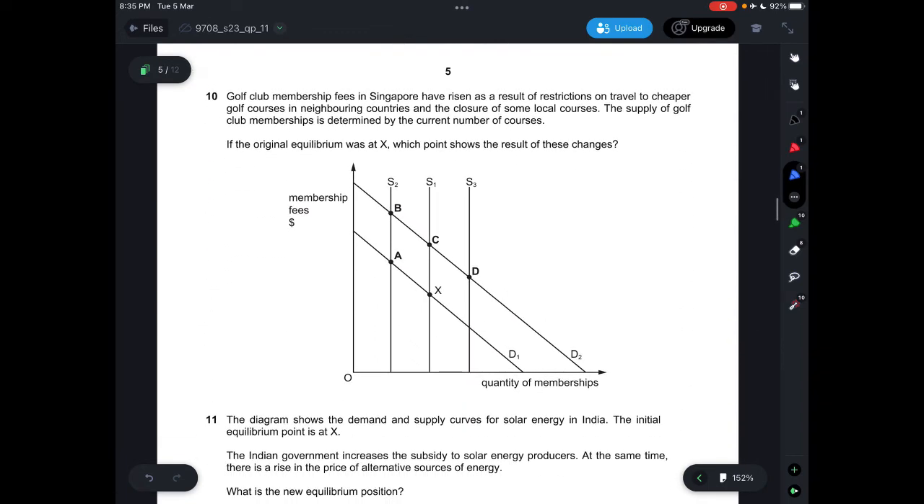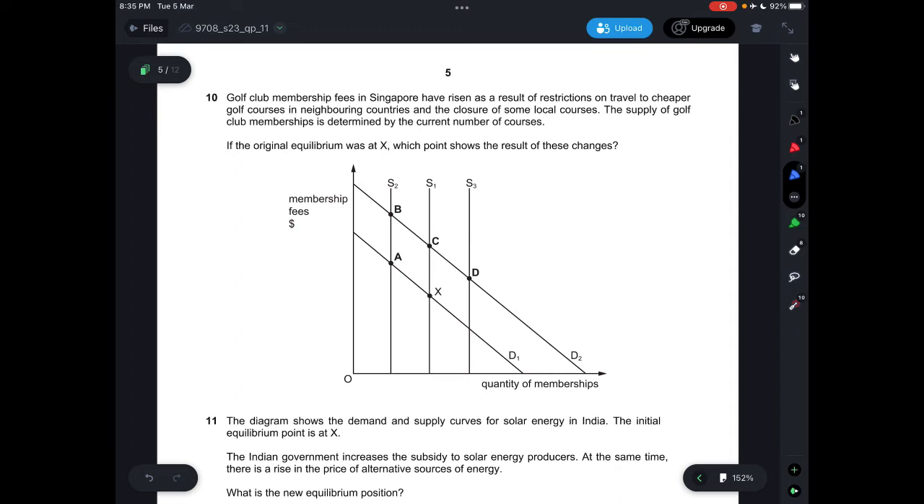Question 10. Golf club membership fees in Singapore have risen as a result of restrictions on travel to cheaper golf courses in neighbouring countries and the closure of some local courses. The supply of golf club memberships is determined by the current number of courses. If the original equilibrium was an X, which point shows the result of these changes?